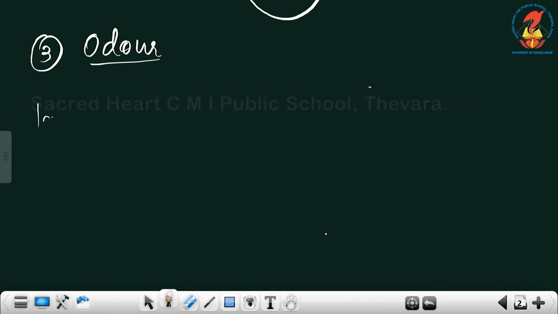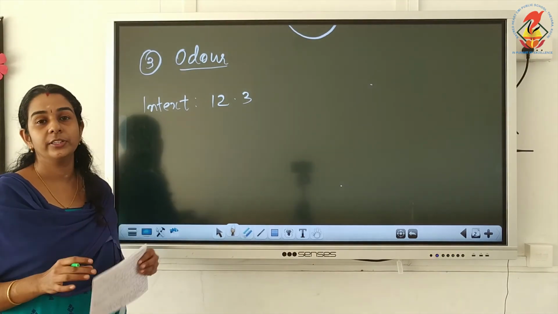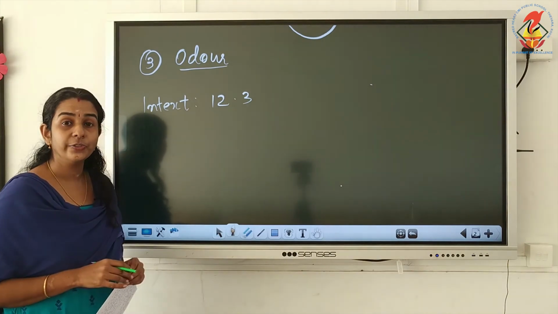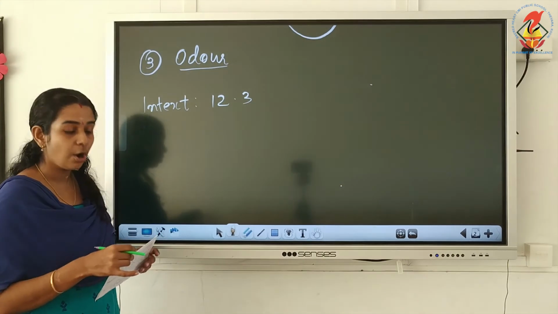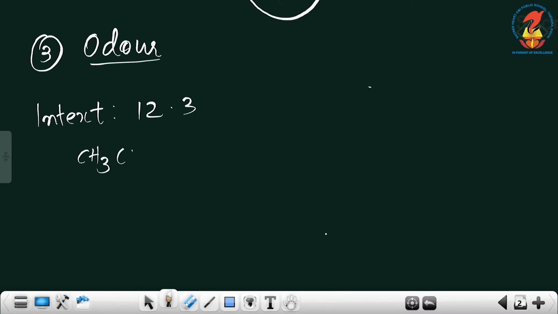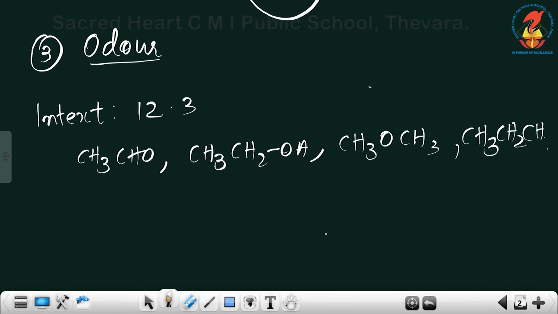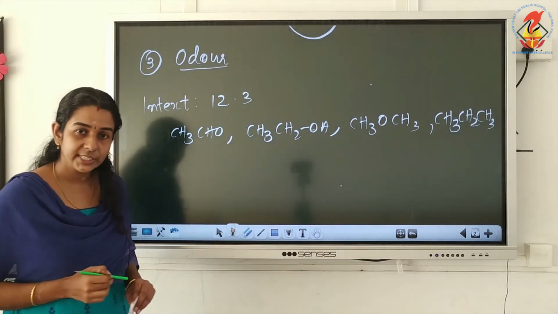Okay. Now, there is one question. Note down in-text question 12.3. The question is to arrange the compounds in the increasing order of their melting point and boiling point. And the compounds given are CH3CHO, CH3CH2OH, then CH3OCH3, and the last one is CH3CH2CH3. So, these are the compounds given in the question.